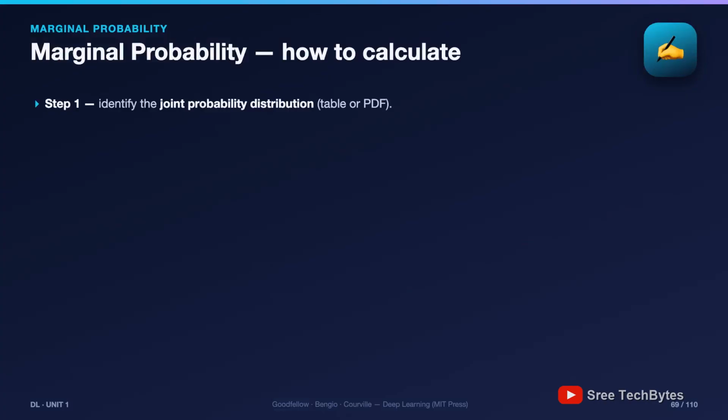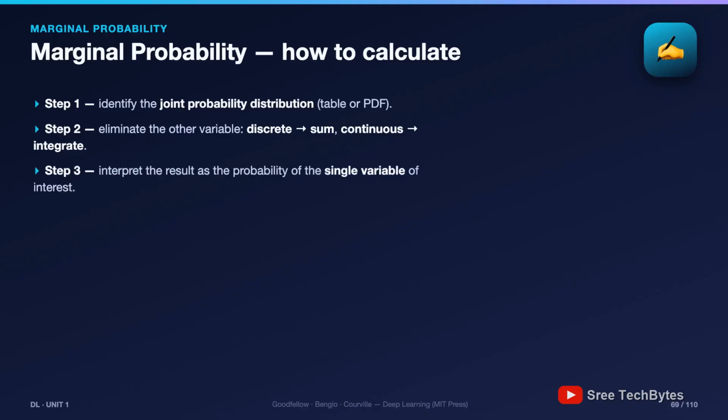Let's make marginal probability mechanical. Three steps, then a worked problem. Step 1, identify the joint distribution, the full table over both variables. Step 2, eliminate the variable you don't care about: sum if discrete, integrate if continuous. Step 3, interpret what's left as the probability of your single variable. The problem on the slide: two fair dice are rolled. What's the probability the first die shows 3? Picture a 6 by 6 grid, all 36 outcomes, each with probability 1 over 36.